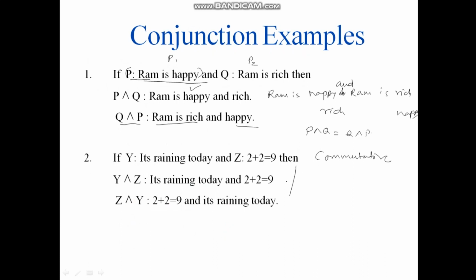Similarly, this is another example. It's raining today, and 2 plus 2 is equal to 9. Then P and Q is, it is raining today and 2 plus 2 is equal to 9, and writing it in the reverse order, both of them are again equivalent to each other.